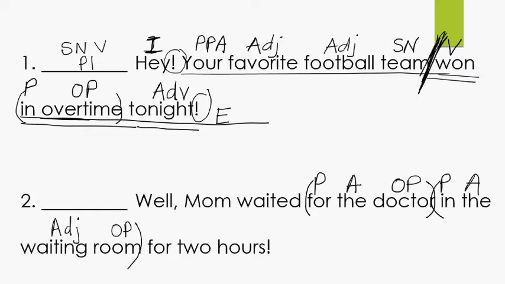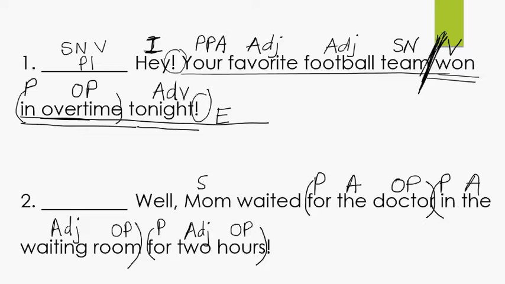Do you see any more prepositions? For. For what? For hours. Yes, for hours. No fun, huh? How many hours? Remember, adjectives answer the question, what kind, which one, how many? We don't get to see how many very often, but look. Adjective, how many hours? And what do we do with the whole prepositional phrase? We put parentheses around it. Now let's read this sentence without all those phrases. Well, Mom waited. Who waited?